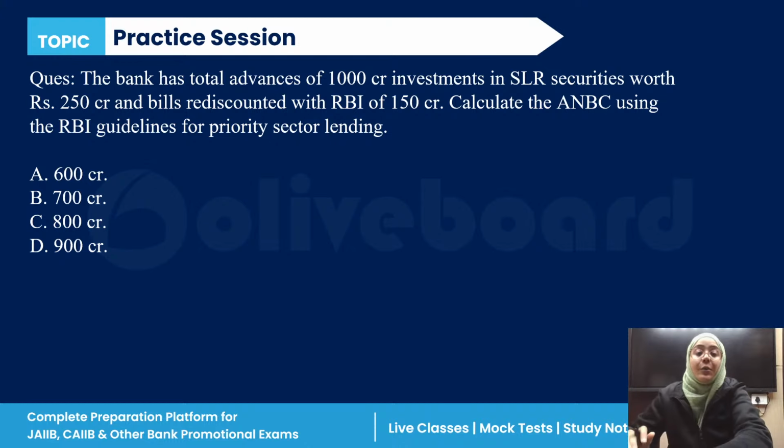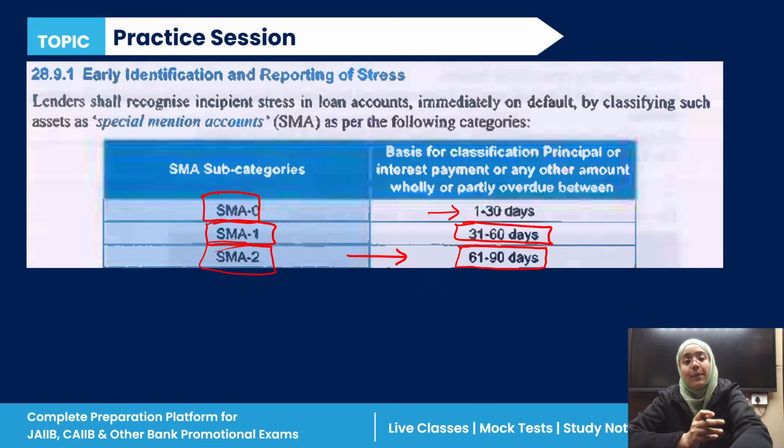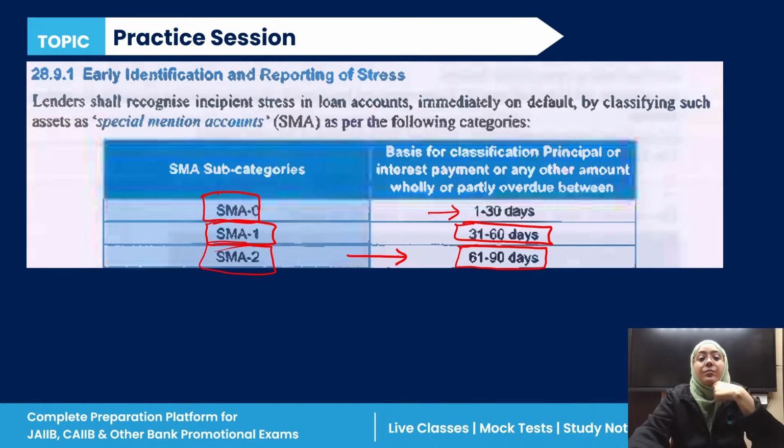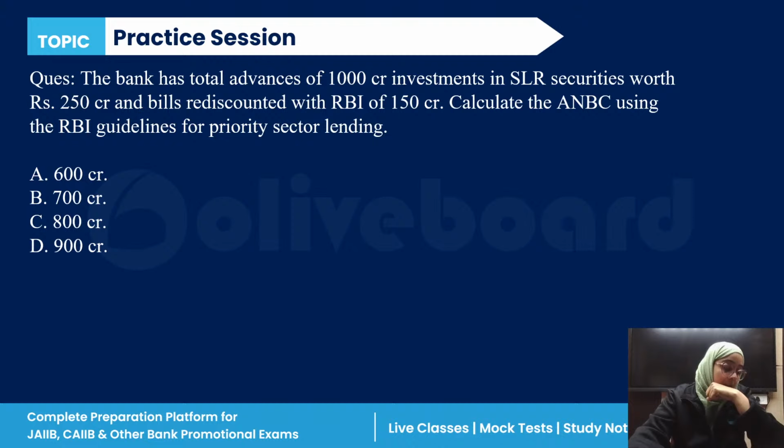Now we have done this a lot of times. Adjusted net bank credit. But he paid a partial amount? No, he hasn't paid any partial amount. On 3rd March he paid 3 lakh, but it is not enough to cover the complete amount. Still it is overdue. So 3 lakh, but he didn't clear any debt. Okay. Done. Now next.